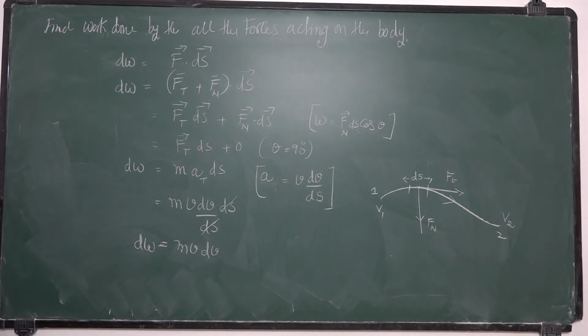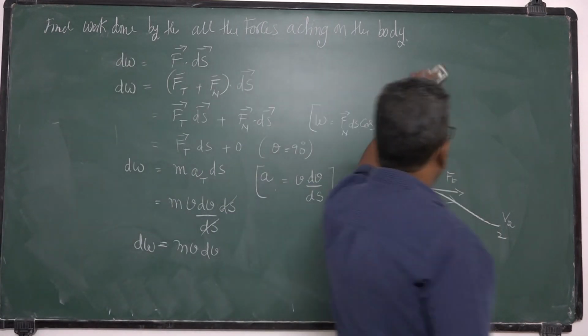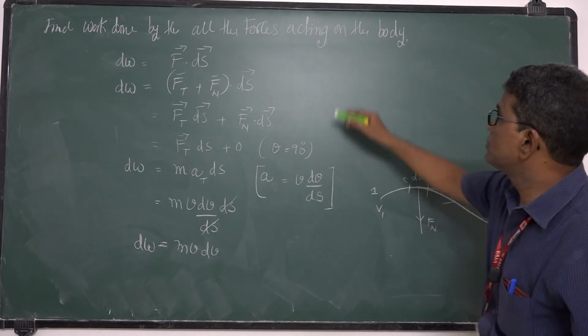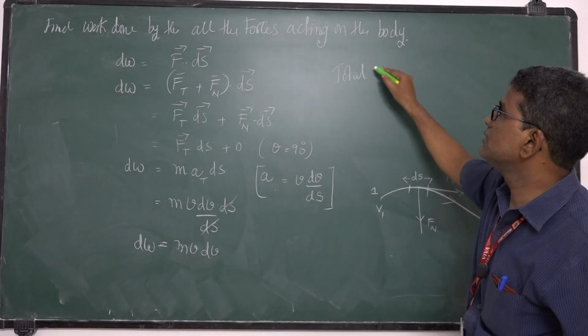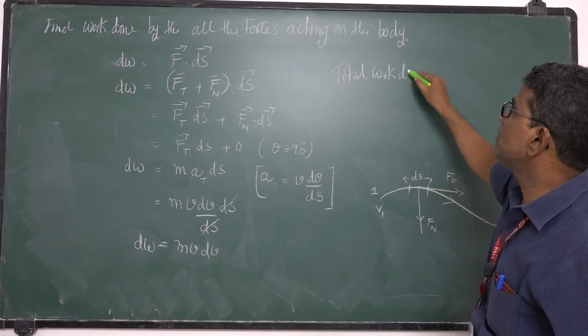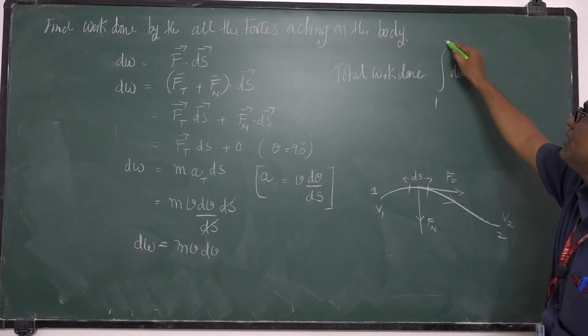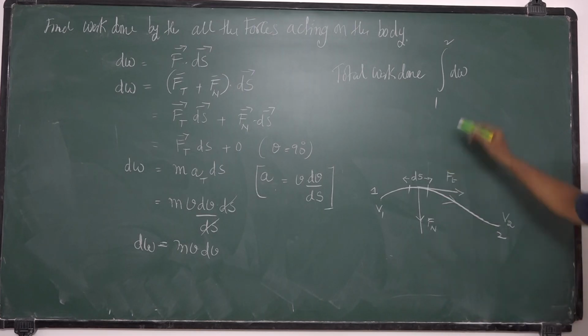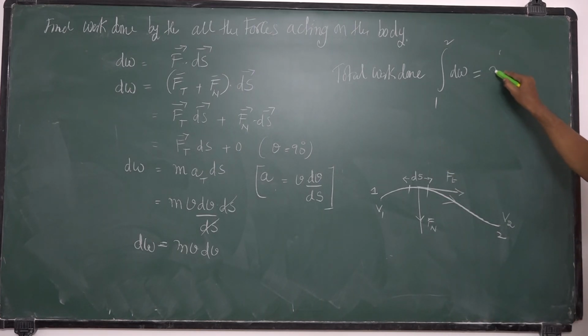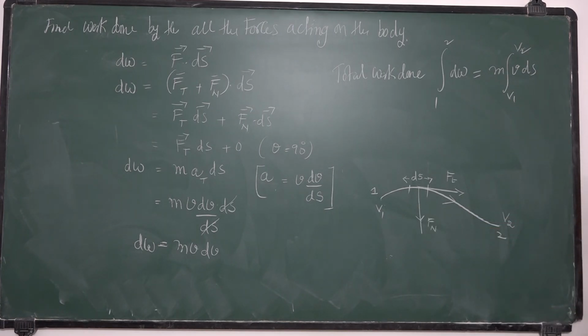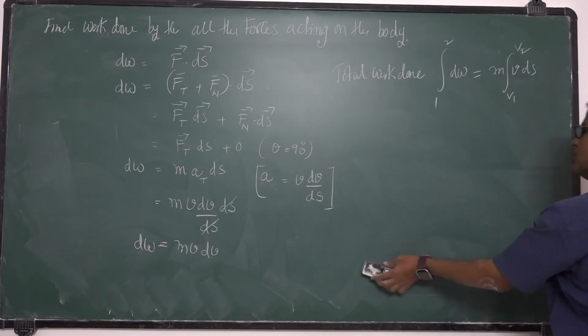So total work done is equal to the integral of dW from position 1 to 2. Total work done is the integral of m into v dv, from limits v1 to v2. So from position 1 to 2, I want total work done by all the forces.